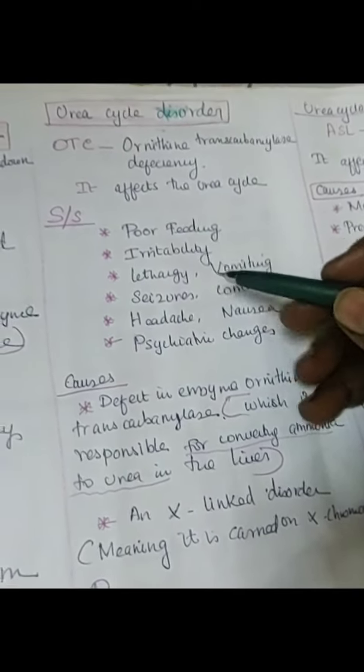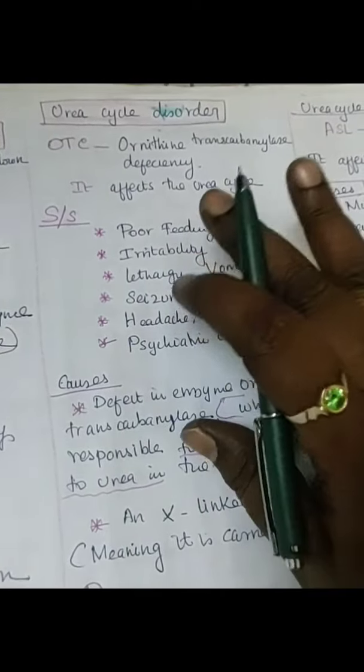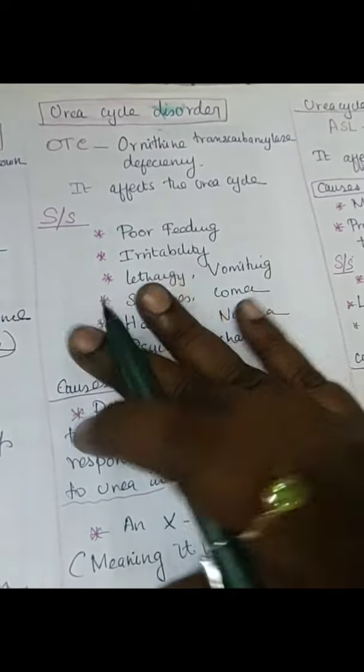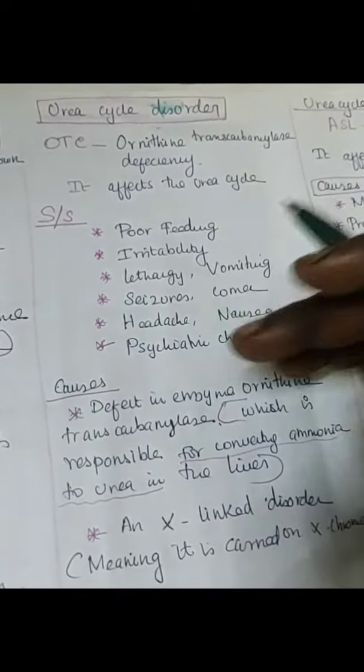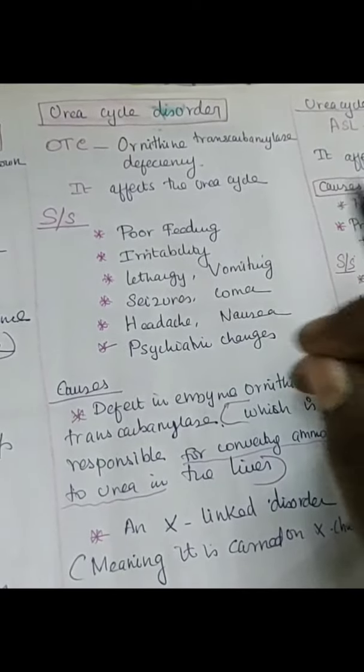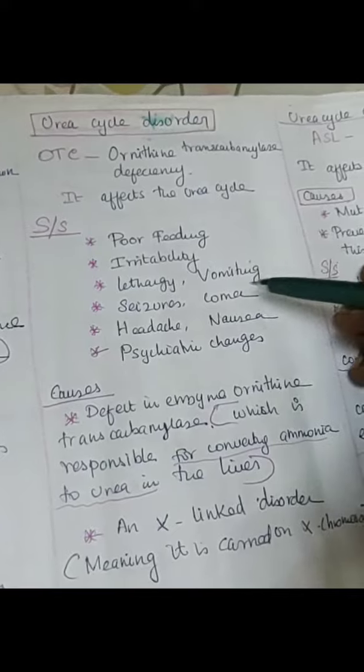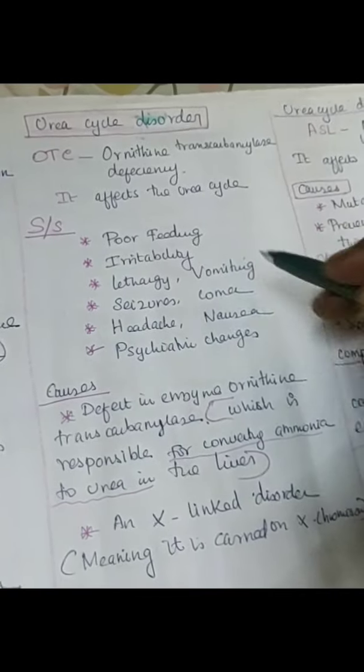So what's happening? Poor feeding. In a normal person, the excess is deposited in the form of fat, and again it will come back to the cycle and give energy. But this is very abnormal. They are also telling it's a genetic disorder. Poor feeding, irritability, lethargy, vomiting: most commonly you are seeing all these things.